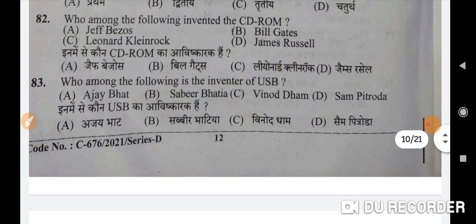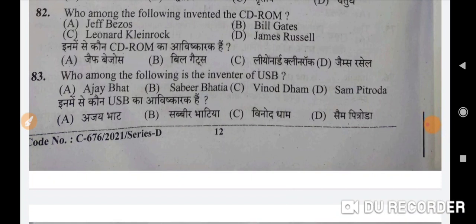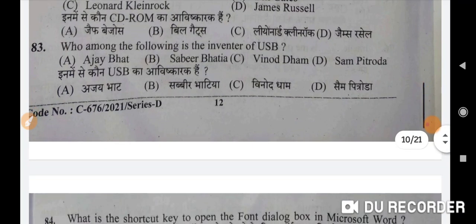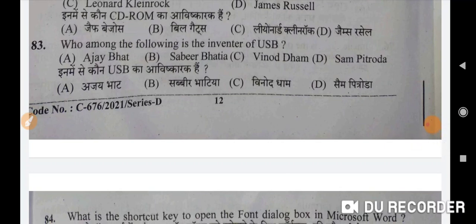Next is: who among the following invented the CD-ROM? Correct option is James Russell. D is the correct option. Who among the following is the inventor of USB? Correct option is Ajay Bhatt. A is the correct option.